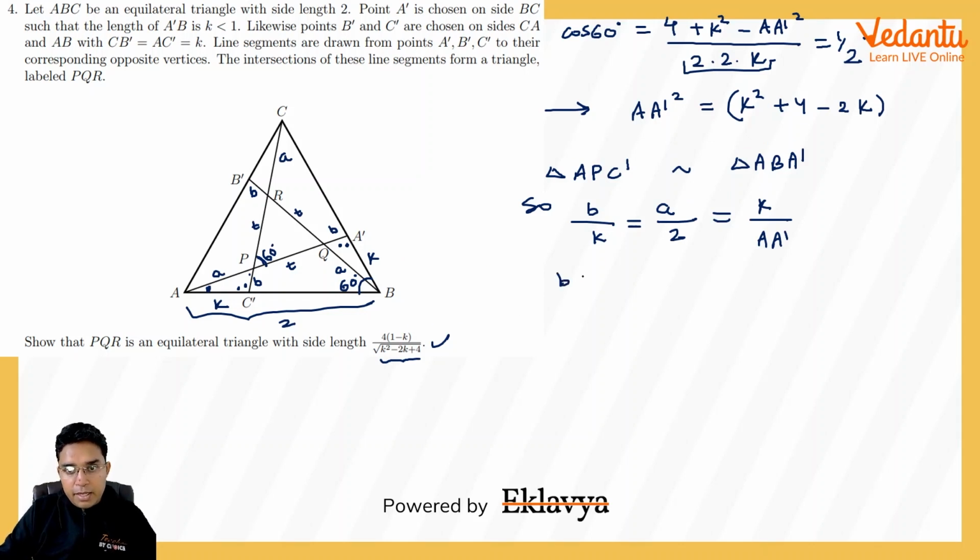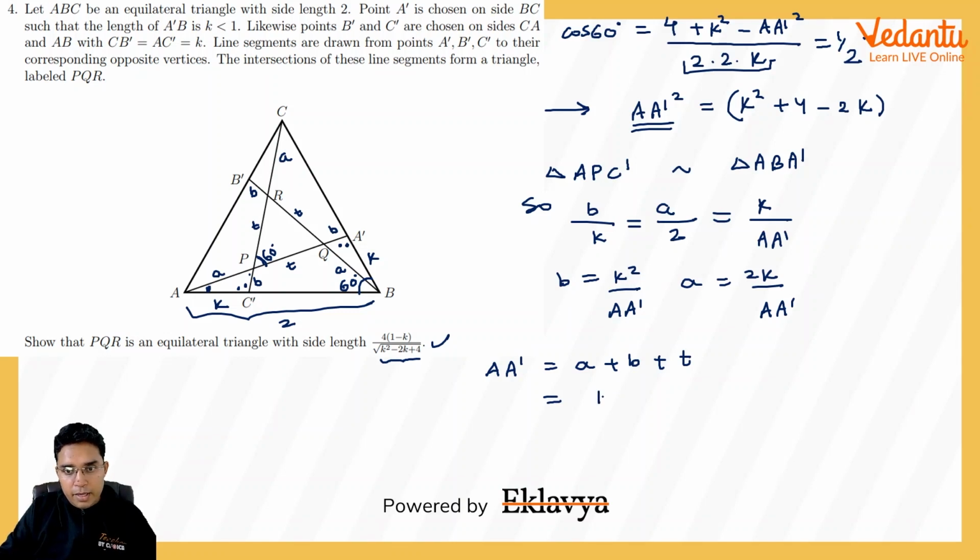So we are getting B to be K square upon AA dash, and we are getting A equal to 2K upon AA dash. Now I use this AA dash from here, which is actually A plus B plus T, and let me use these values of A and B here.